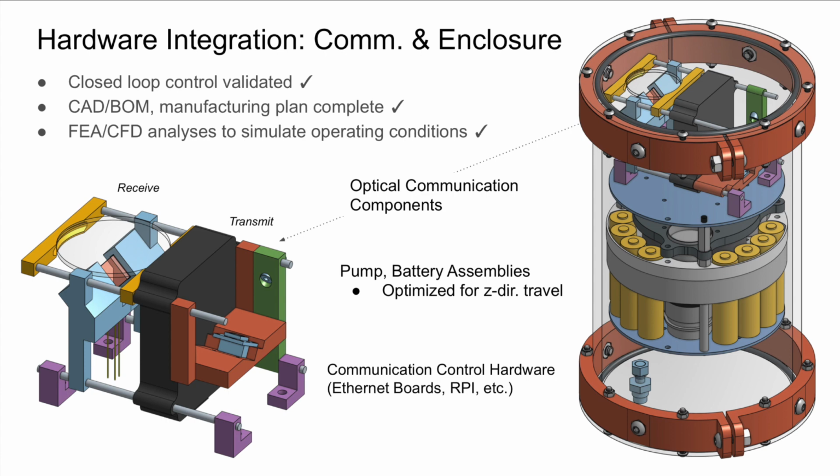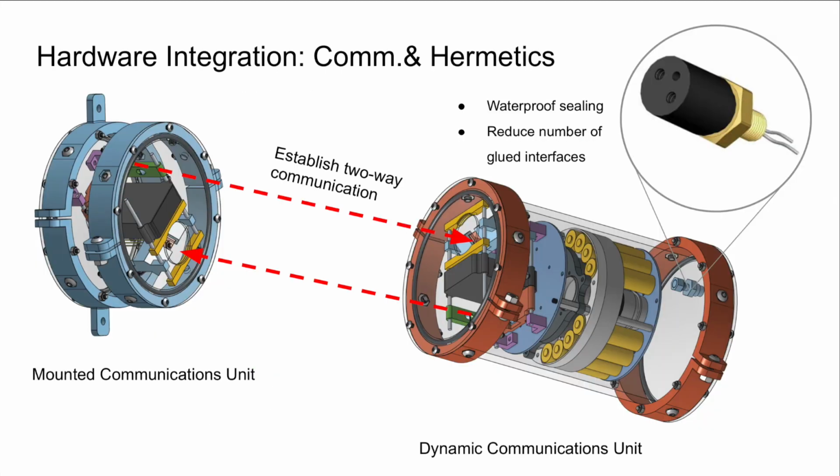The module itself sits at one pole of the device, transceiving signals across the upper flat panel. Optical components would be controlled by computers and driver boards in the bottom pole, while hardware controlling the device's buoyancy and velocity are housed in the remaining space in the middle. So after integrating all the components of the moving CalSat unit, we designed a fixed, wall-mounted communications unit in order to test the two-way communication between the drones.